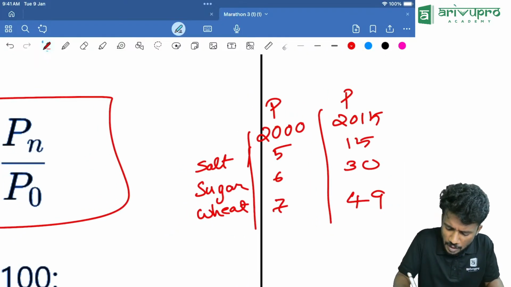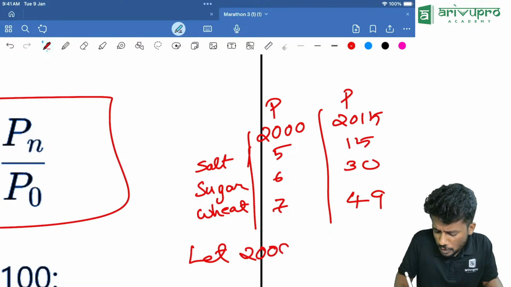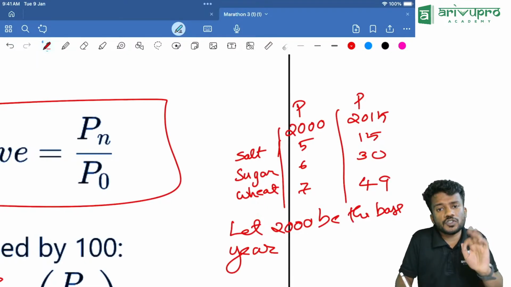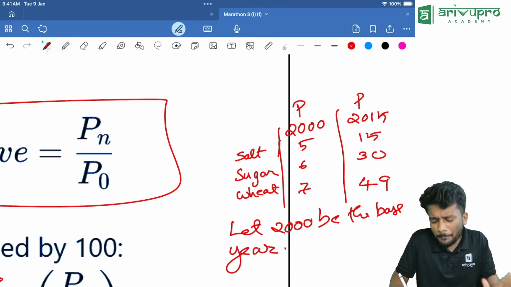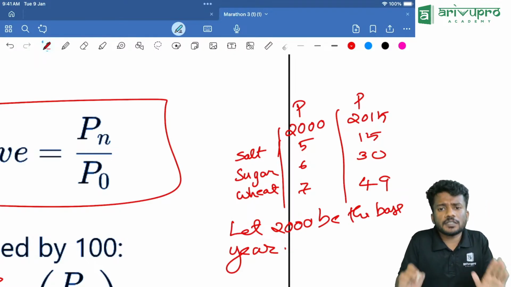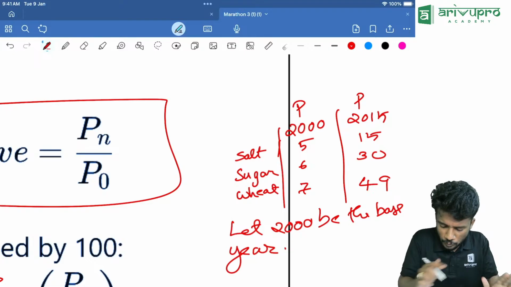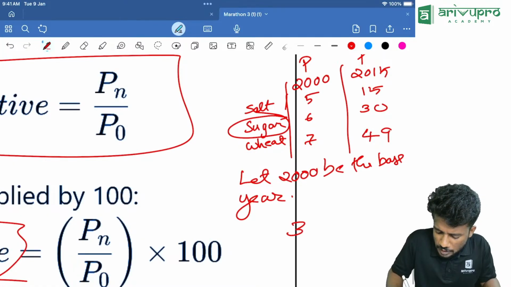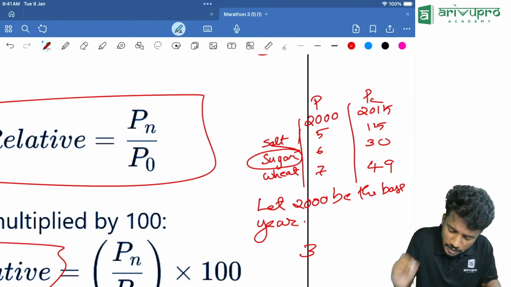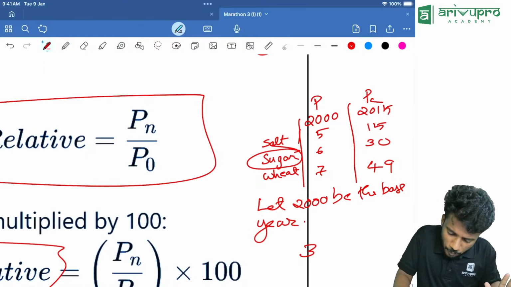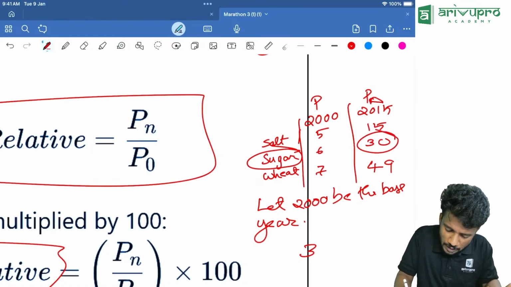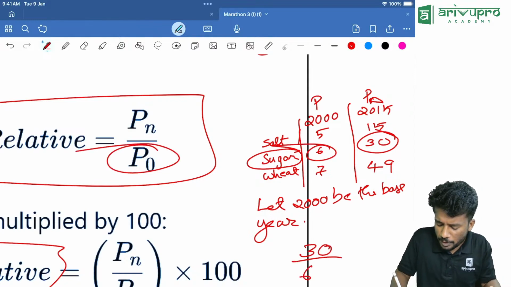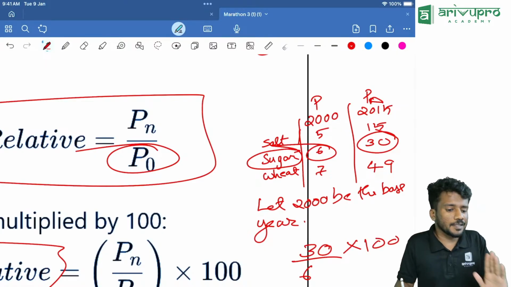Now they will ask us: let 2000 be the base year. What is the base year? 2000 is the base year. Then what is the price relative of the year 2015 with respect to 2000 for sugar? How will you take it? What is the price for the current year, that is Pn or P1? That is 30. Then the price for the base year is 6 rupees. So 30 divided by 6 into 100. This is the method.